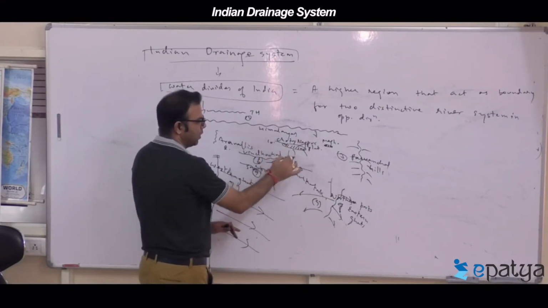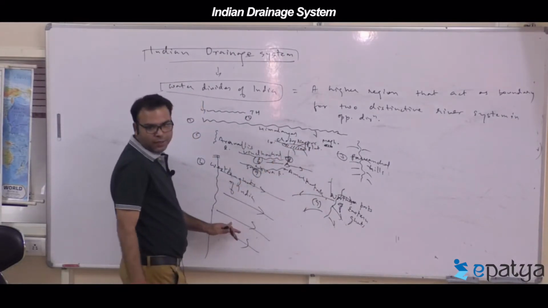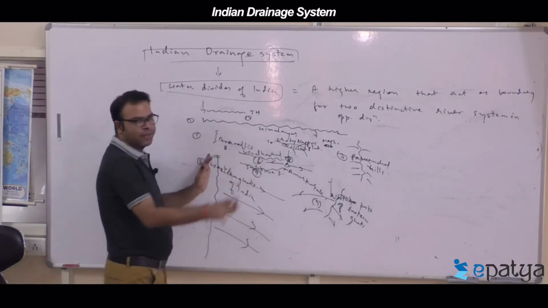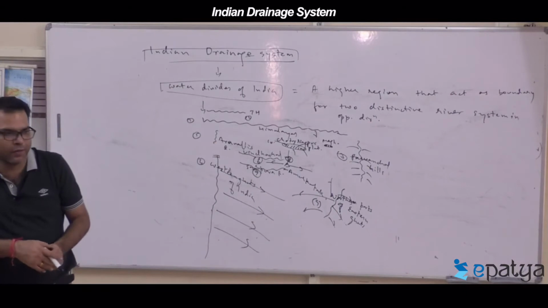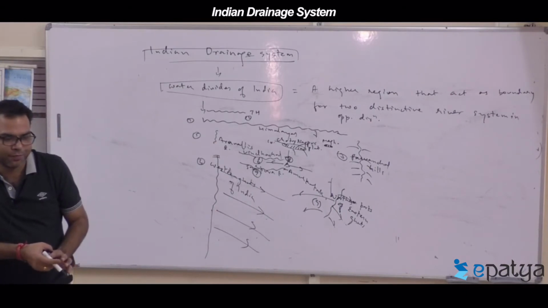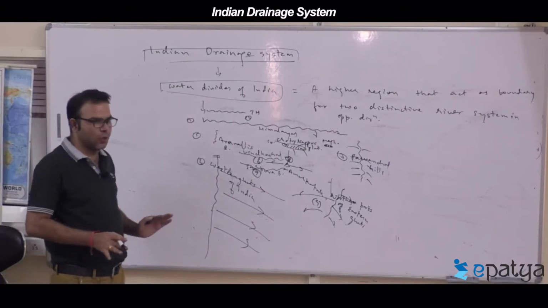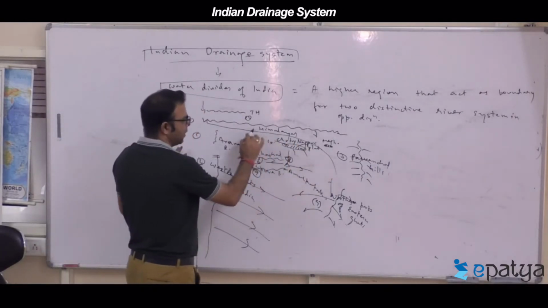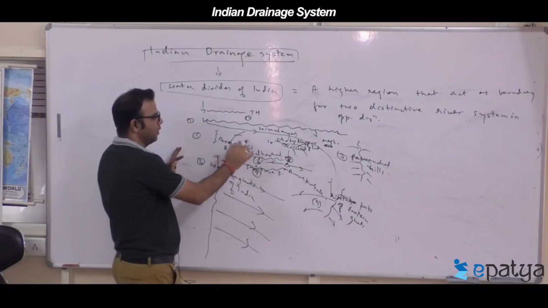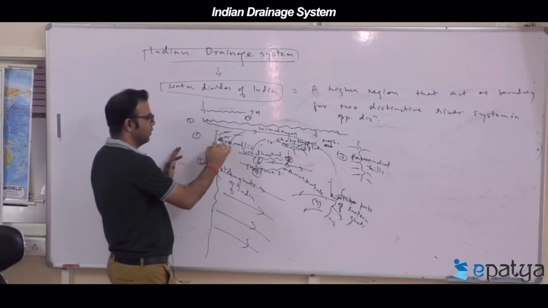From Chota Nagpur also it moves in all directions. In this way, you have a distinctive flow of surface water. Which part covers the larger orientation, from the Aravallis also?